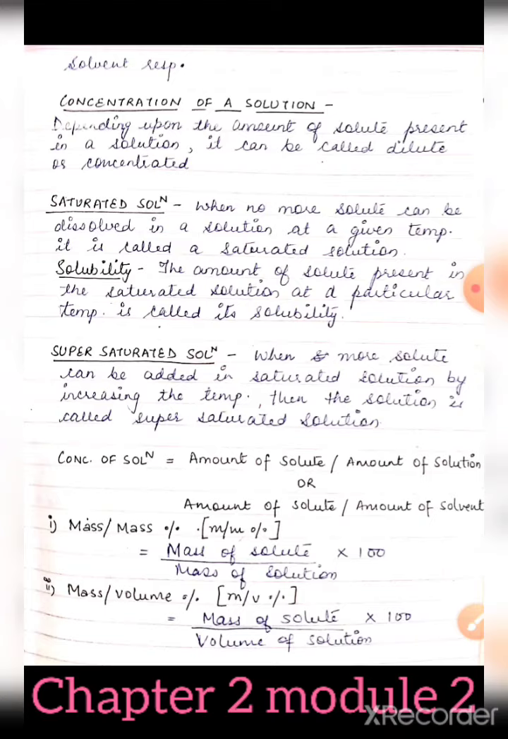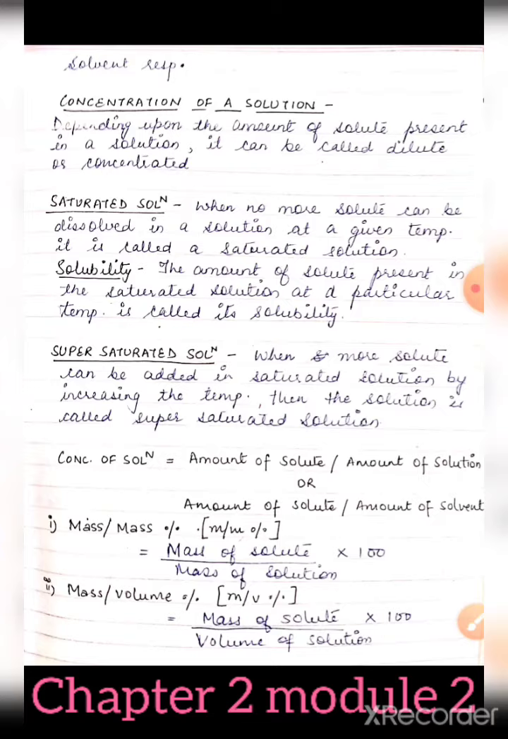Now we can calculate also the concentration of a solution by formulas. That is, amount of solute upon amount of solution is considered as concentration of solution. So there are some formulas to calculate it. One is mass per mass percentage. That means mass upon mass percent. Here you have to take mass of solute upon mass of solution multiplied by 100.